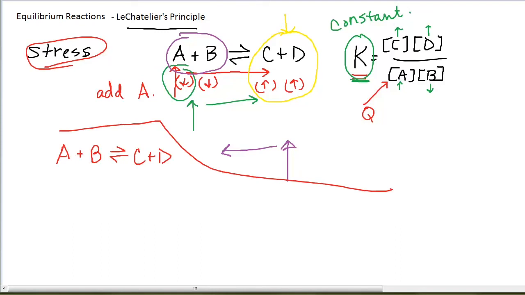All right, now let's look at what would happen if I use up some of my reactants. So the stress I'm going to add is that I will remove some of species A. In the lab, there are lots of ways to do this. I can throw in something that reacts with A but doesn't bother anybody else. If A is a gas, I might have a way of bleeding it off. So there are ways to do this. So let's say I remove some of A.